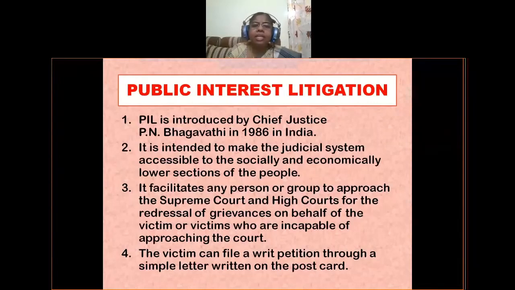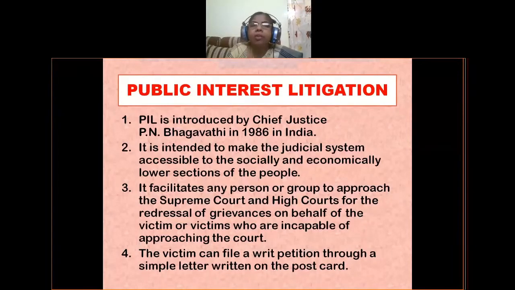It facilitates any person or group to approach the Supreme Court and High Courts for the redressal of grievances on behalf of the victim or victims who are incapable of approaching the court. These PIL cases can be filed by any person or group of persons on behalf of victims who cannot approach, or are not ready to approach, the courts for the injustice being done to them.